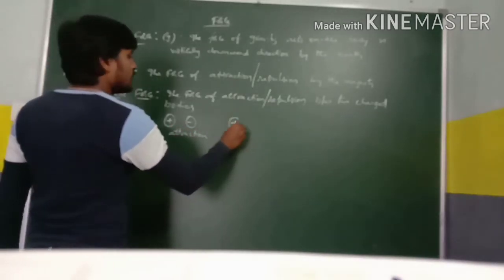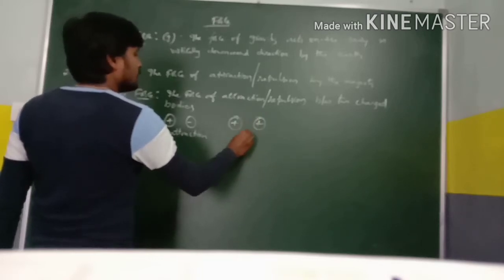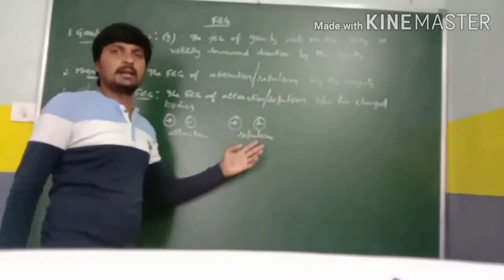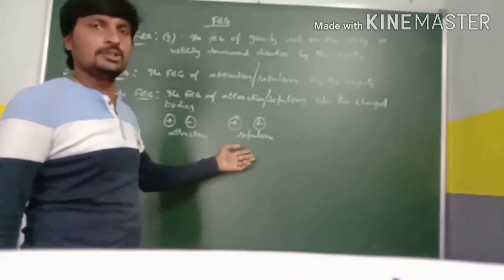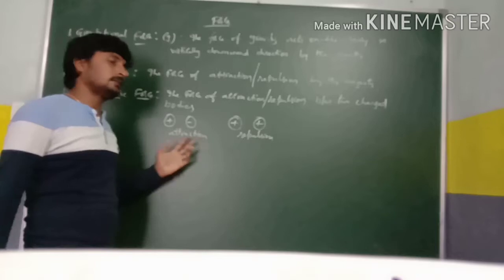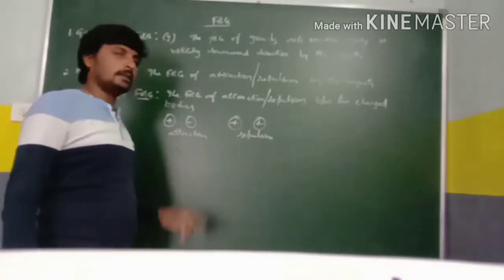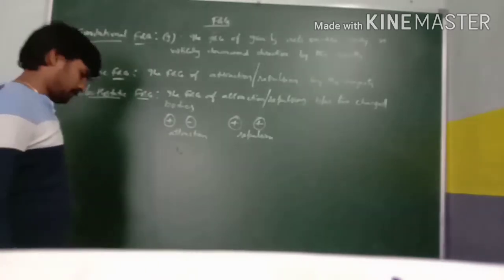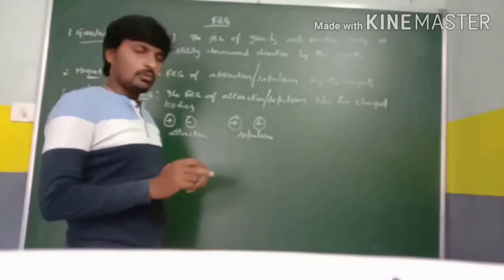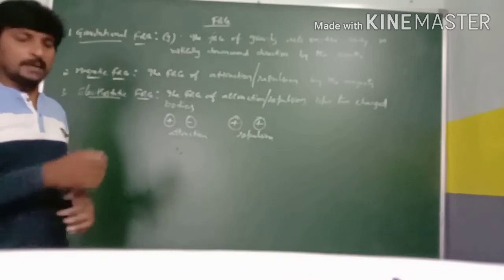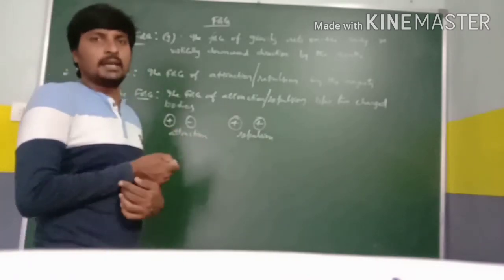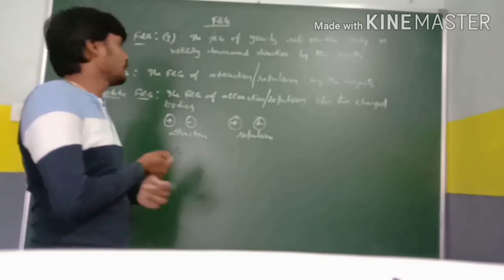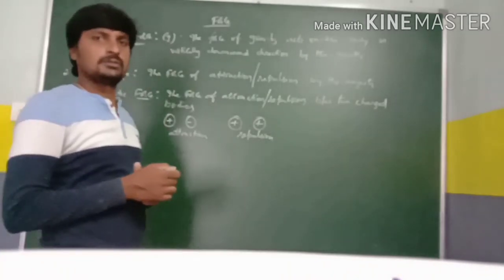If it is a positive charge and also a positive charge, then repulsion takes place. If the charges are similar, the two charges repel each other. If the charges are opposite in nature, then attraction between the charges takes place. For example, when you switch on the TV and place your hand towards the TV screen, your hair gets attracted towards the screen. That is due to the electrostatic force.